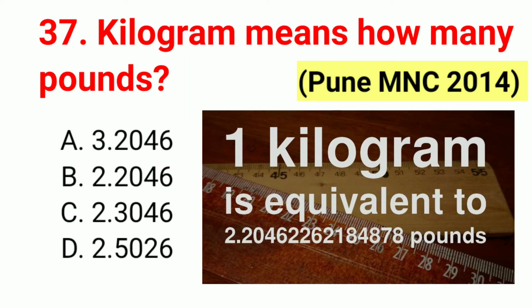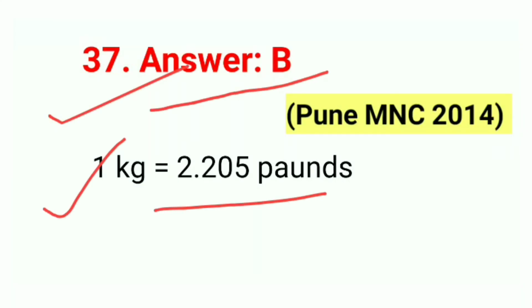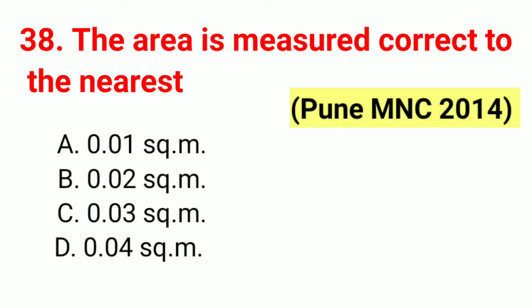Question number 37. Kilogram means how many pounds? The correct answer B, 2.2046. The correct answer B, 1 kg equal to 2.205 pounds. Question number 38. The area is measured correct to the nearest. So correct answer is option A, 0.01 square meter.